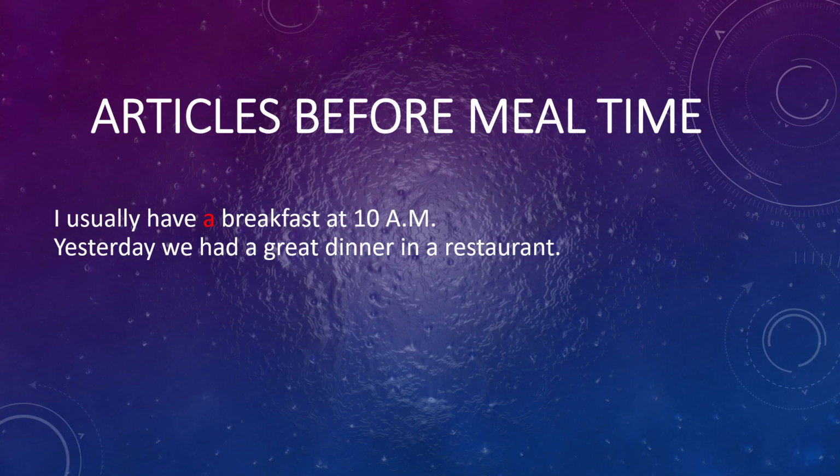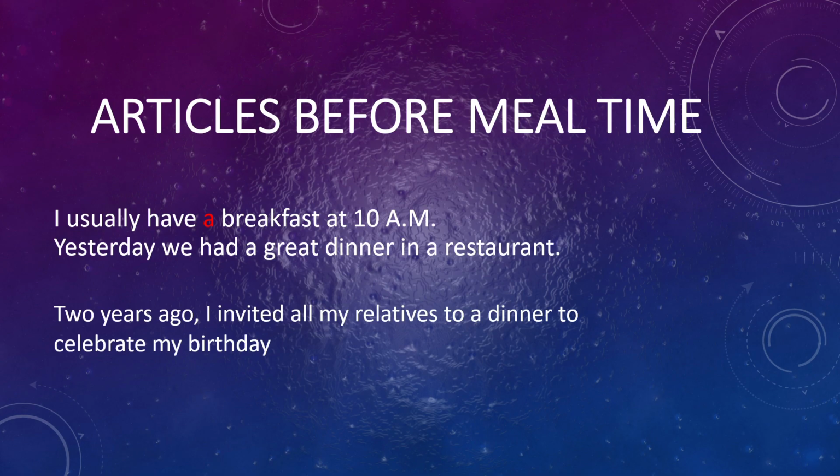For example, yesterday we had a great dinner in a restaurant. Oh no, excuse me. I was going to say, if there is an adjective before the mealtime, we can use the articles. And yes, the thing I said before was also true. For example, two years ago, I invited all my relatives to a dinner to celebrate my birthday. Here, dinner was a special time for them because they were celebrating my birthday, right? It's special for me, so we can use the article a before dinner.